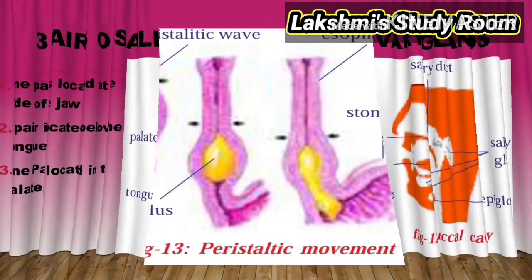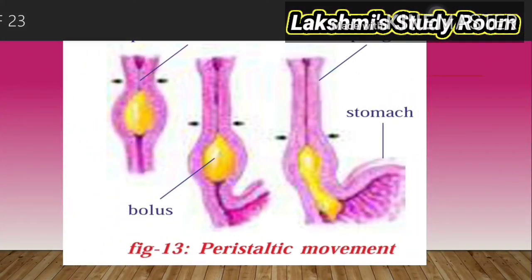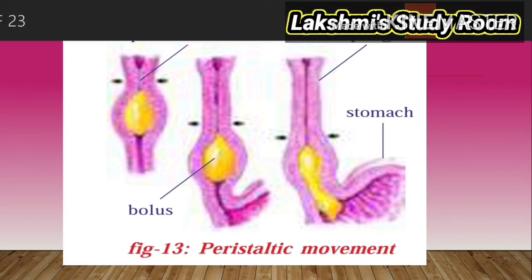Then the food enters into the next part, that is the pharynx. From the pharynx it enters into the esophagus. The esophagus connects the pharynx and the stomach. It is a tube-like structure. In this esophagus, digestion does not take place, but the esophagus helps the food move towards the stomach.